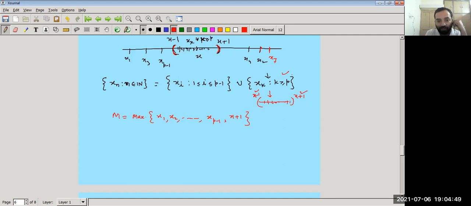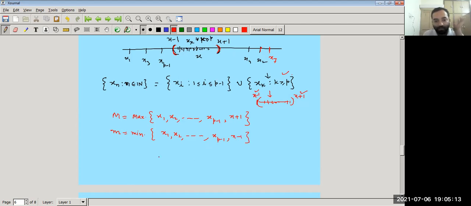So we find the maximum of x1, x2, up to xp−1 and x + 1, and let small m be the minimum of x1, x2, up to xp−1 and x − 1.